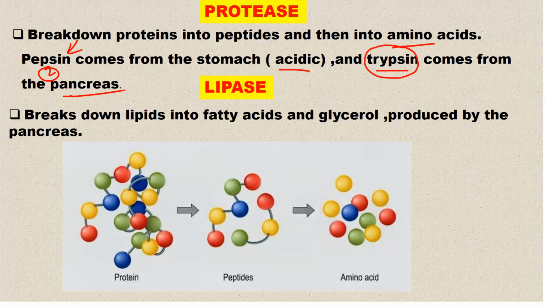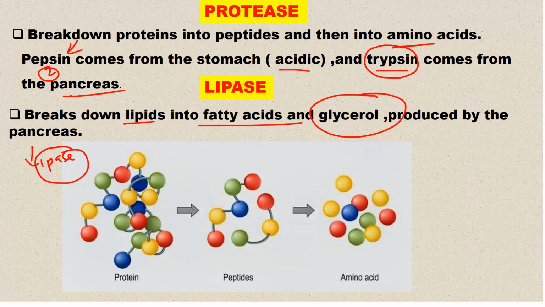Okay, so let us look at lipase. Lipase breaks down lipids into fatty acids and glycerol. So the function of lipase is simply to break down lipids into fatty acids and glycerol, and these are the basic units of fats. Lipase is produced by the pancreas as well, and for digestion of lipids, you need to know that it starts and ends in the duodenum.